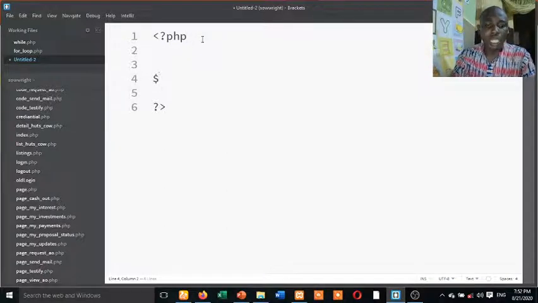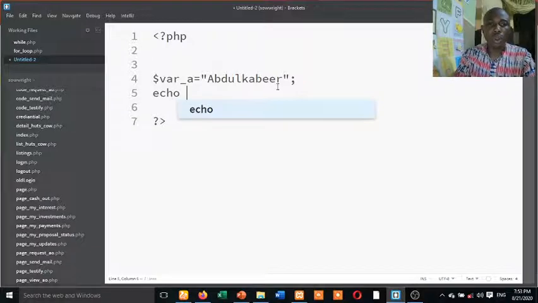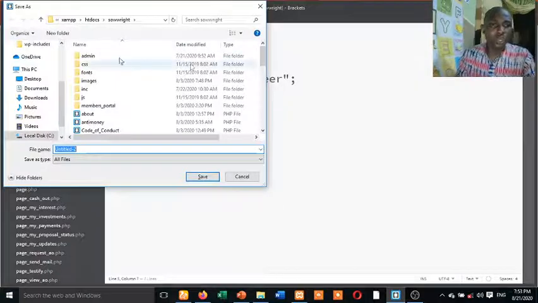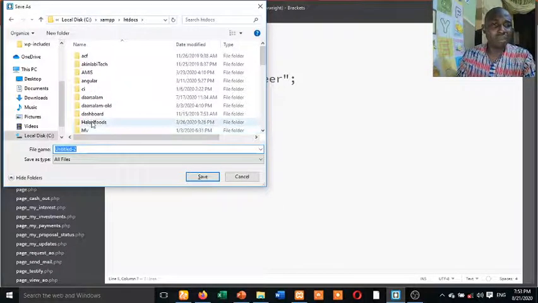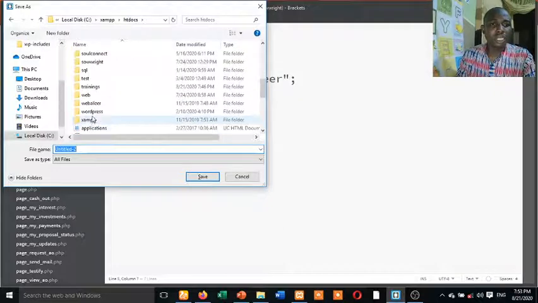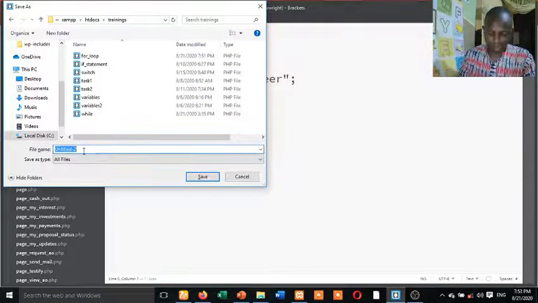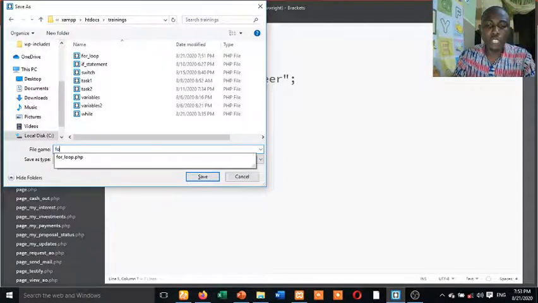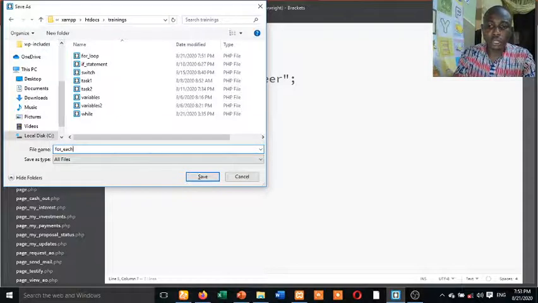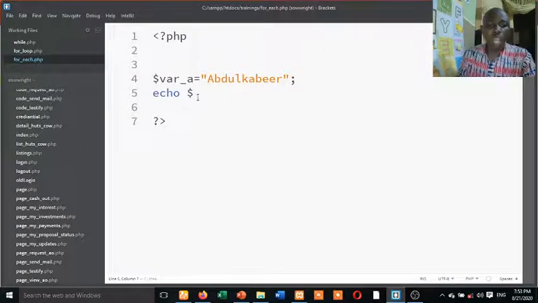Initially, when we say variable sample variable A equals Abdul Kabir, you understand, you terminate. So you now echo the variable. Let me save it. I'm going to save it inside my training folder. This course may be longer, I think I'll spend 13 to 15 minutes. Okay, so let me call it foreach dot php. Foreach dot php. So now echo variable A.